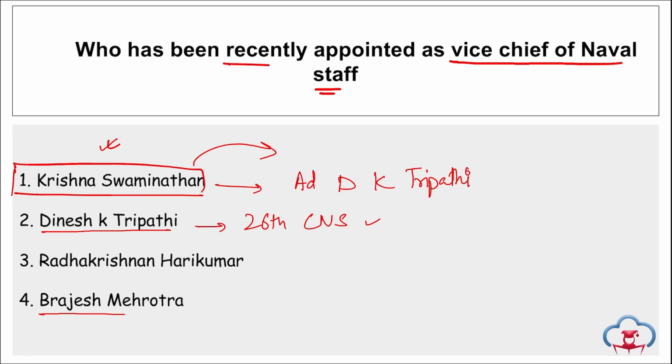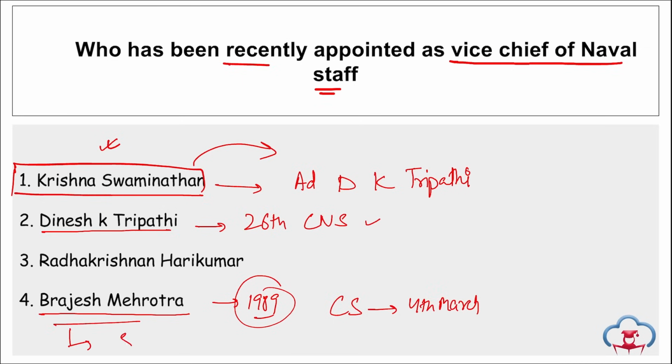Then if we talk about Brajesh Mehrotra, the Government of Bihar has appointed Brajesh Mehrotra, a 1989 batch IAS officer, as the Chief Secretary of Bihar with effect from 4th of March 2024. And further, if you want to read about this news, you can go through the 8 March current affairs. And if you want to read about Dinesh K. Tripathi and R. Hari Kumar, that was the 25th Chief of Naval Staff, and Dinesh Kumar Tripathi, who is the 26th Chief of Naval Staff, if you want to read about them, you can refer to the news for 22nd April 2024. Right? Take a note of this.